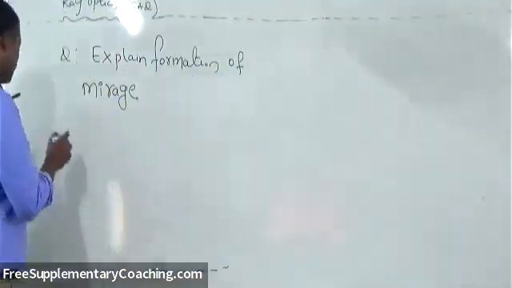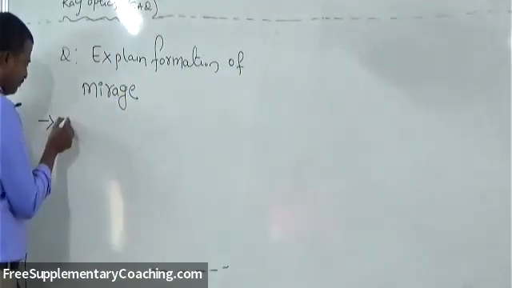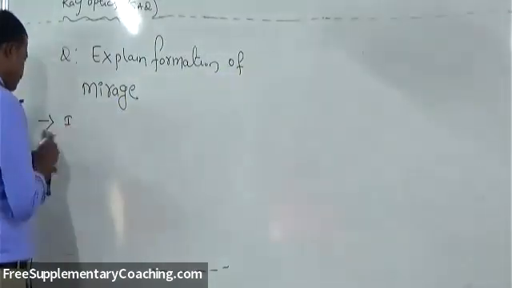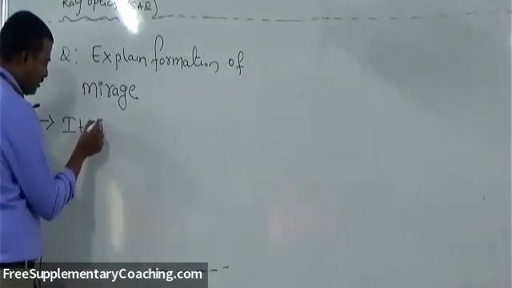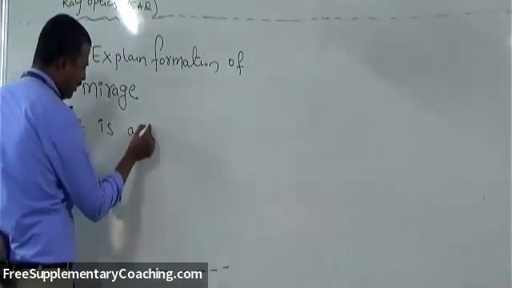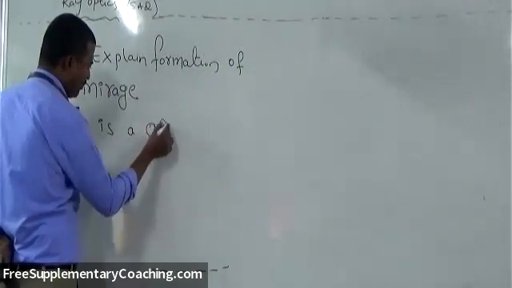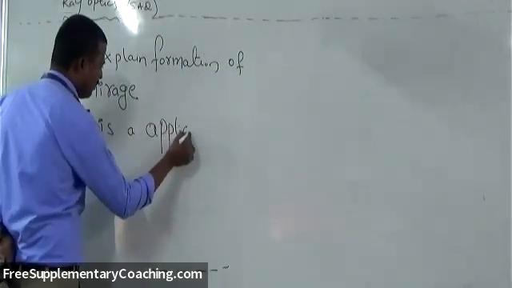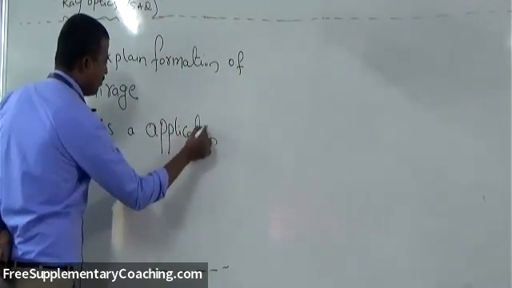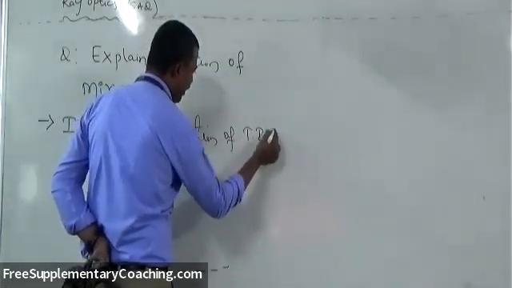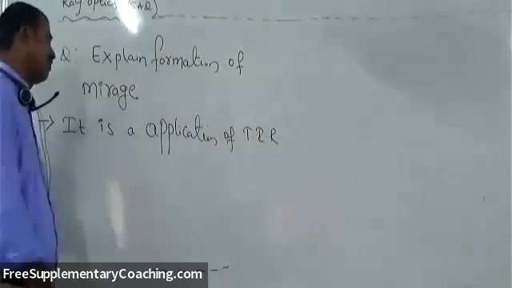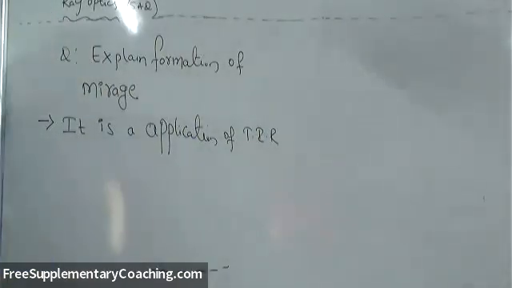So we can write the first point here. It is an application of TIR, total internal reflection of light.